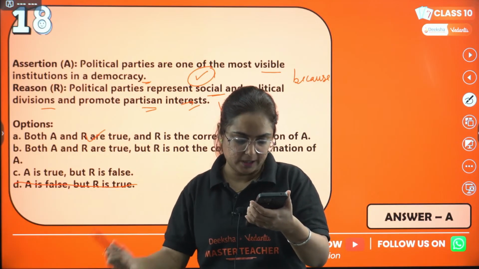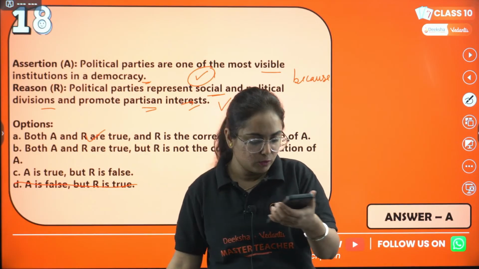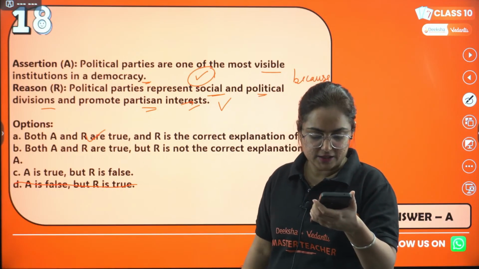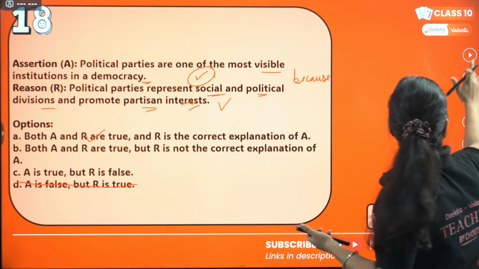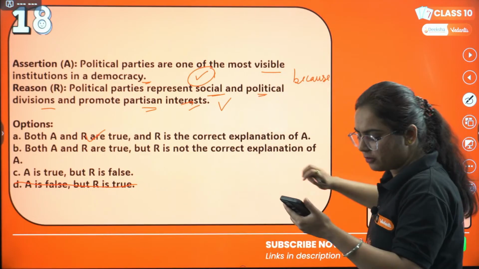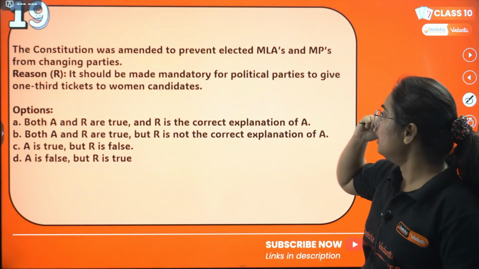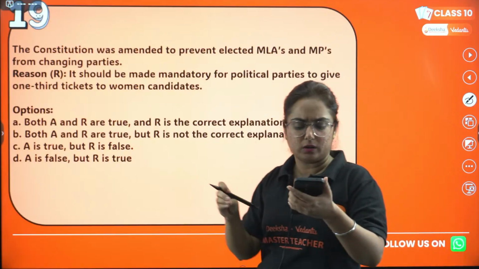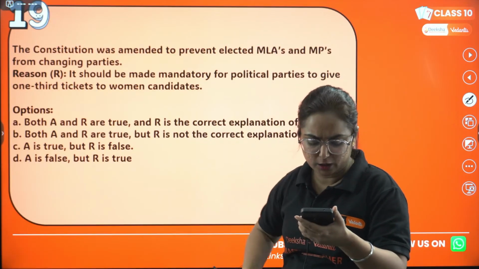Rohit answered B. Aditya answered C. Music of Raj. Okay, so do you like singing, Mr. Raj here? D. I eliminated D. How did you answer D? Right? Think about it. So question number 19, moving to the next one. No, Raj, D is not the answer. I eliminated it in the starting only.